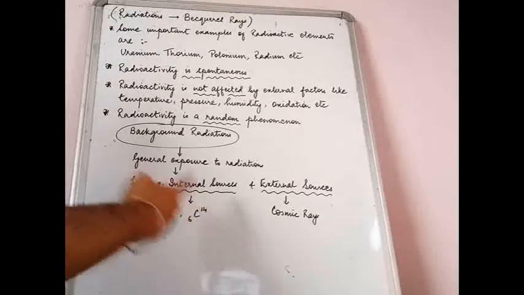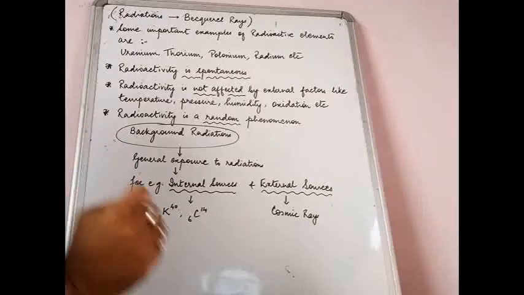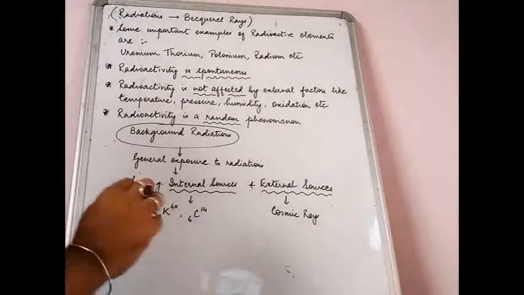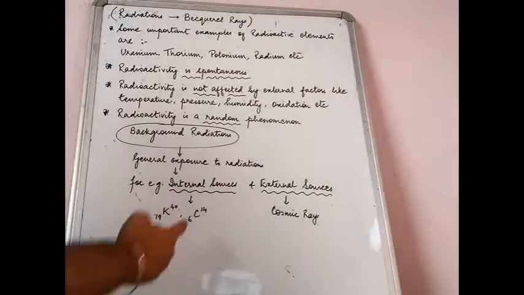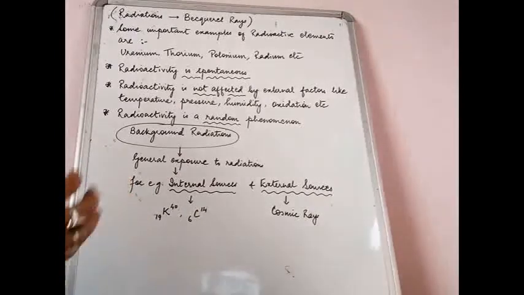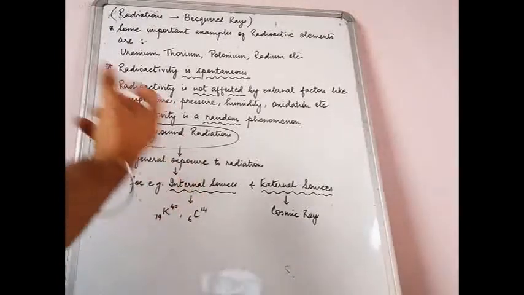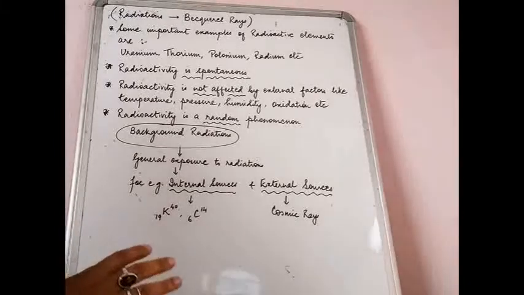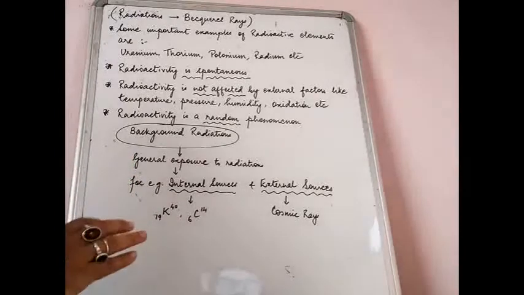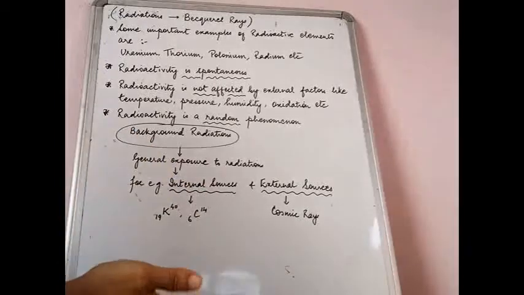This is an isotope of carbon. What sort of an isotope? A radioactive isotope, which is not stable. It gives out radiations, but still we are able to survive. We are not affected. Why? Because these are present in extremely small quantities. Since they are present internally in our bodies, these sources are known as the internal sources of background radiations. So when we are studying background radiations, these are radioactive radiations, but they are present in small amounts and they are not really going to affect our lives as much as an active uranium atom will do.